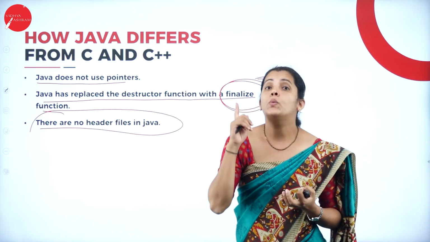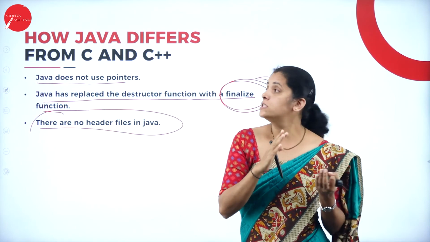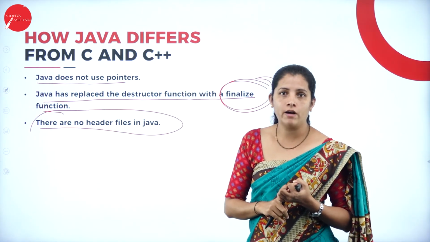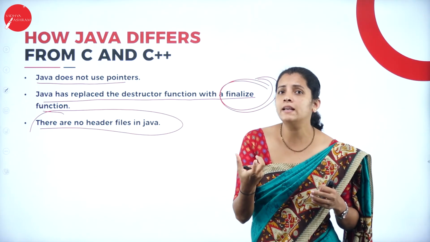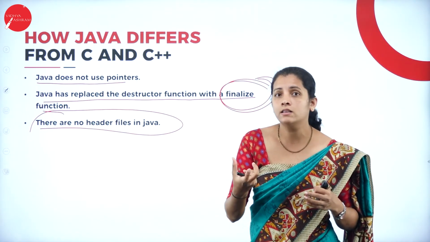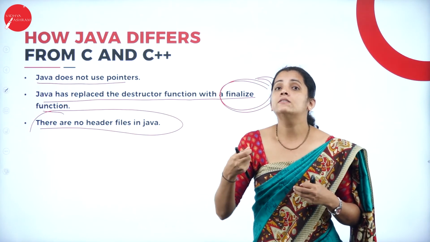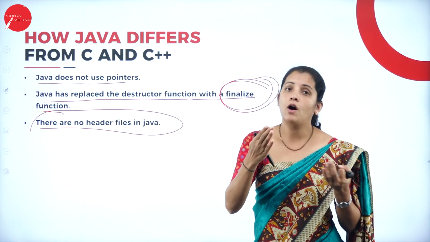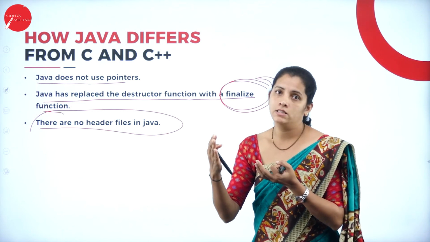These are very important differences between C, C++ and Java, because all the programming languages look similar, but there are small differences between them.